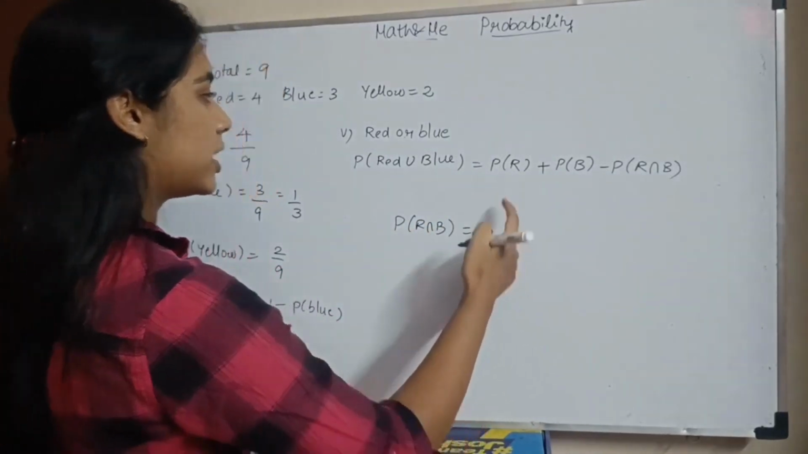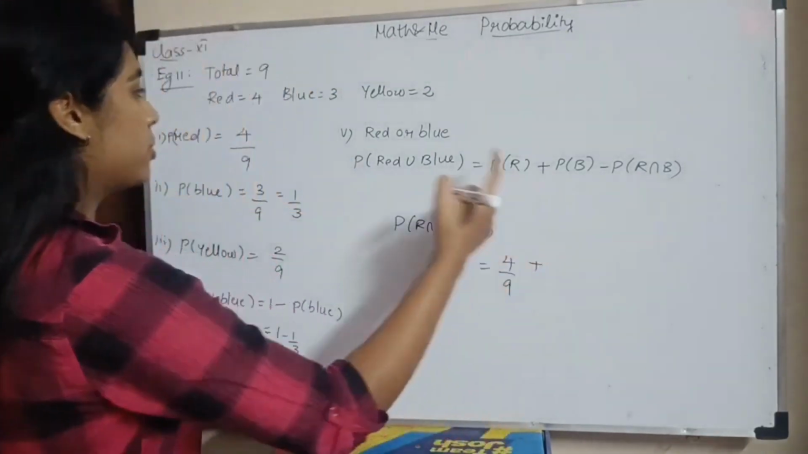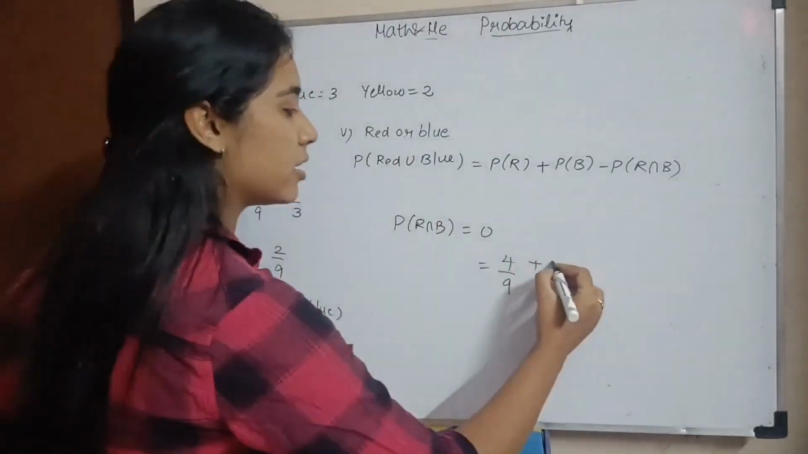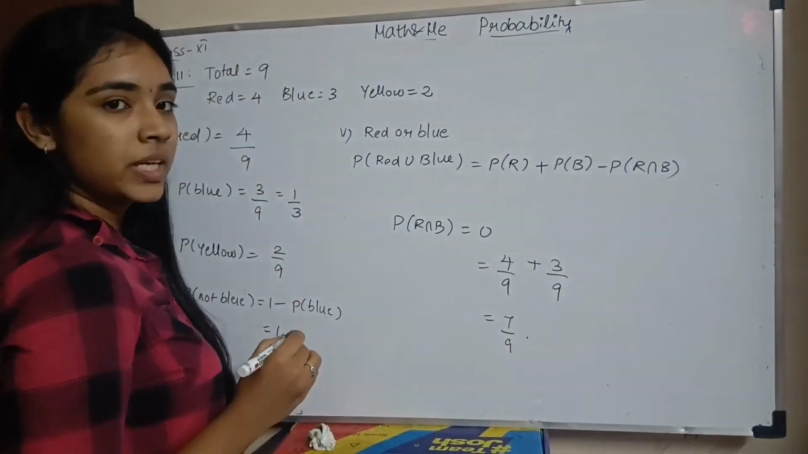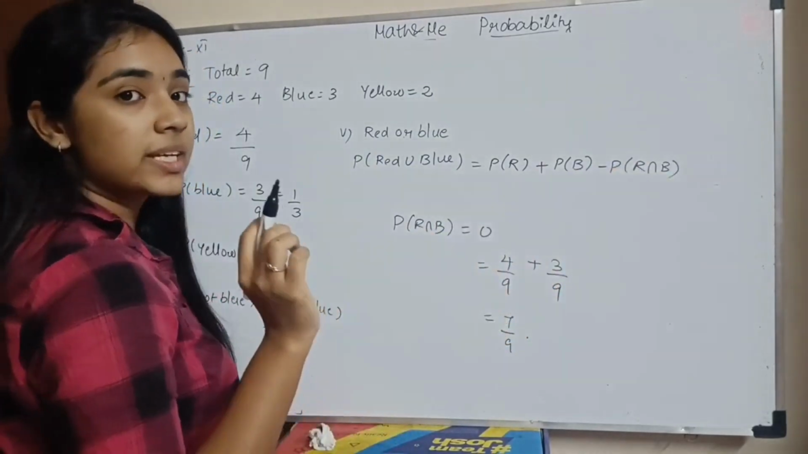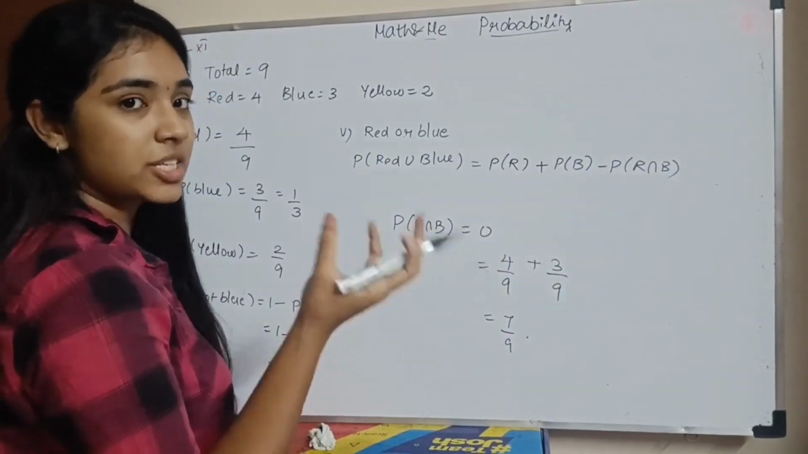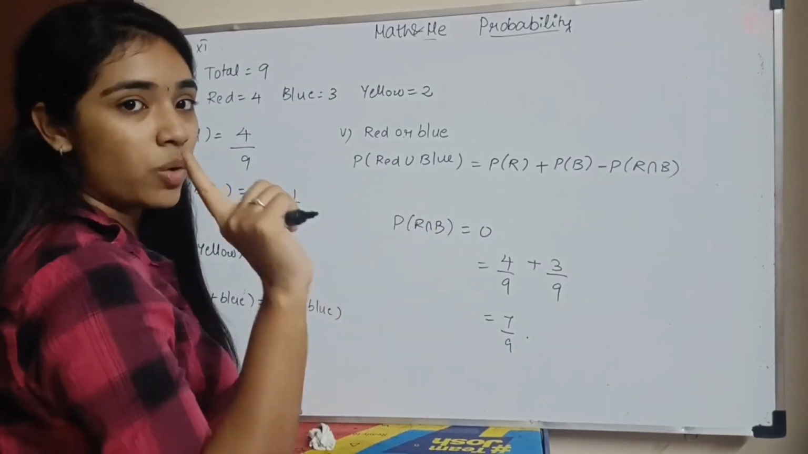அதை substitute பண்ணா what will it be? Probability of red will be 4 by 9 plus probability of blue will be 3 by 9. So it will be 4 plus 3 by 9, which is 7 by 9. Okay? You understand why this is 0? This is because red and blue are mutually exclusive events. அப்படின்னா என்ன அர்த்தம்? அவங்களுக்கு intersection கிடையாது. Okay? You cannot pick red and blue simultaneously because you're picking only one disc at a time. Okay?